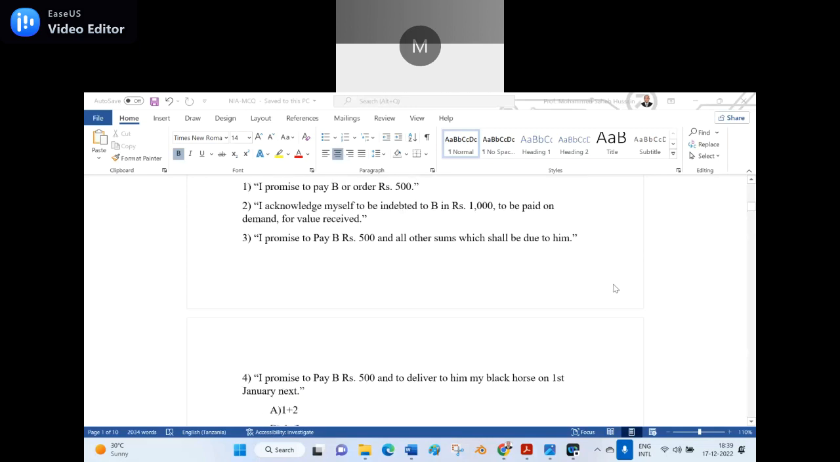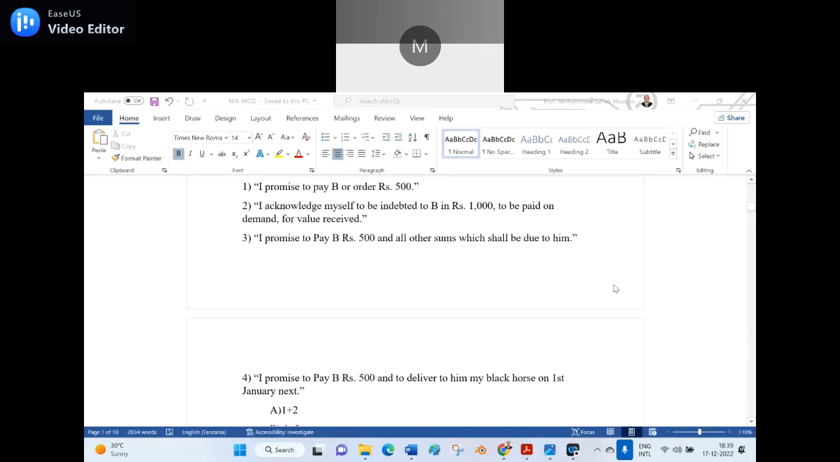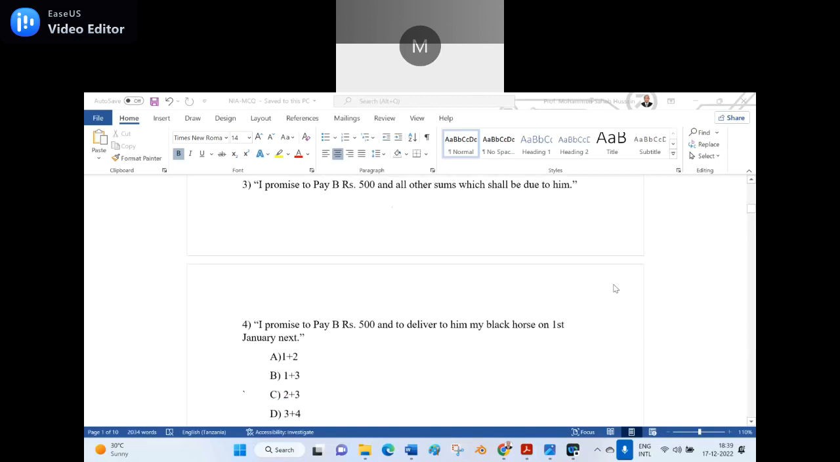Option D, 3 plus 4? Wrong. Second option, shoot. There is no negative marking. Option C, 2 plus 3? Wrong. Other people are silent. Sir, we are checking on the smartphone. 1 plus 2, option A.